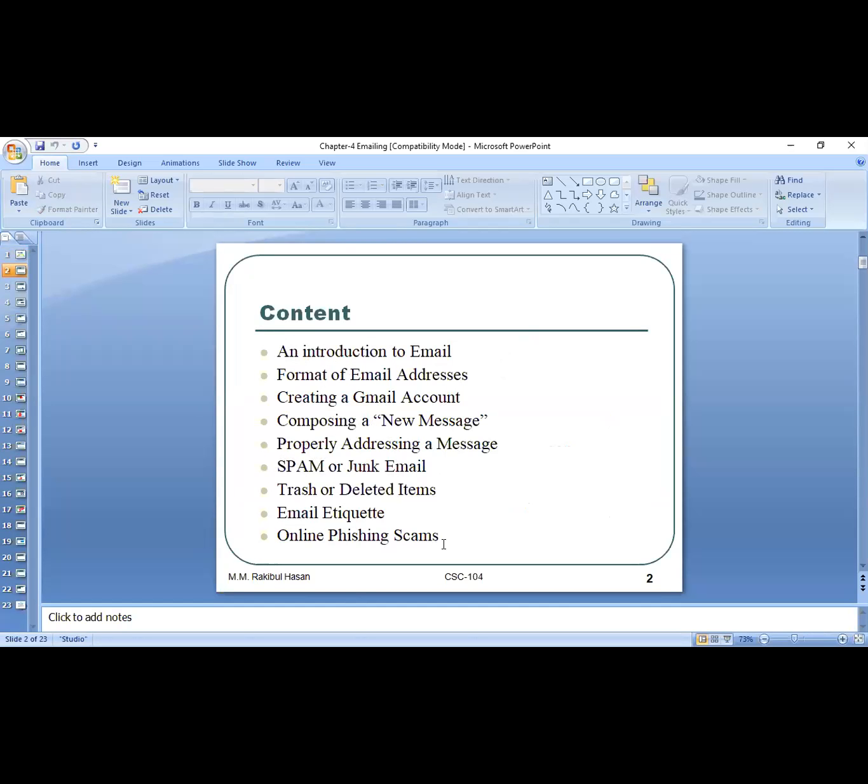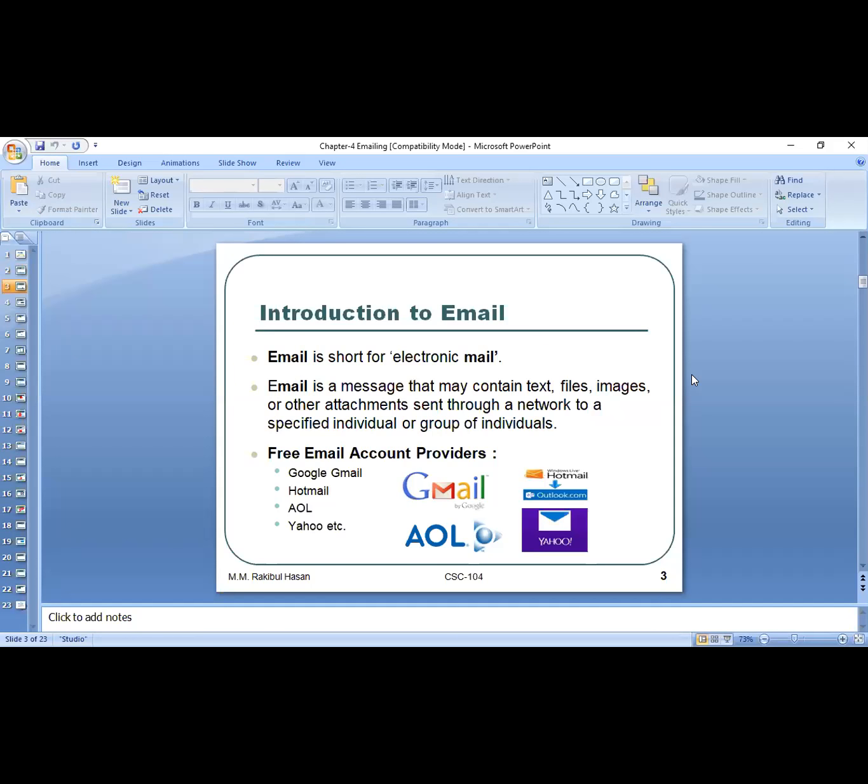These are the things we are going to discuss one by one. So let's start. Email means what? The short form is mail, but email means basically what?